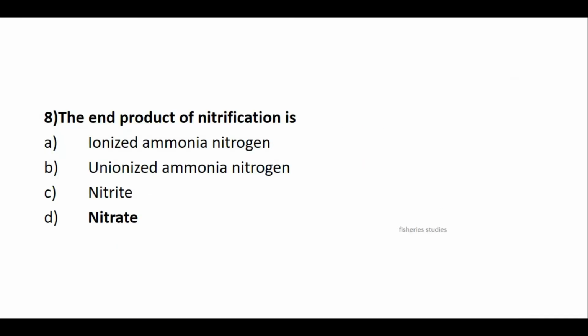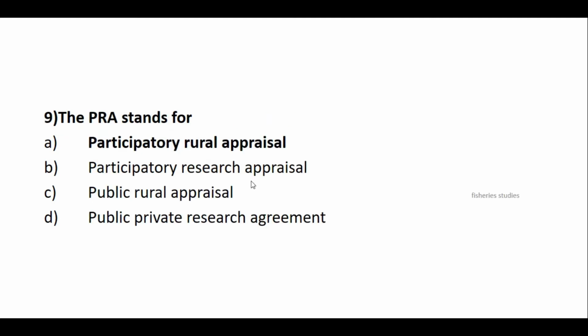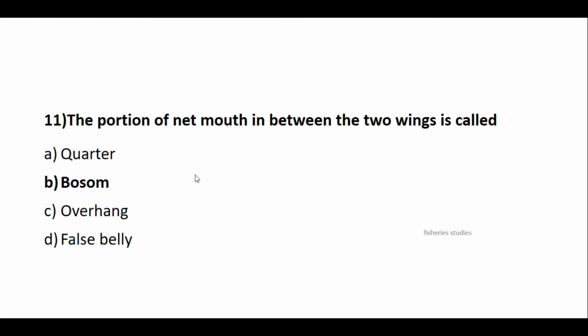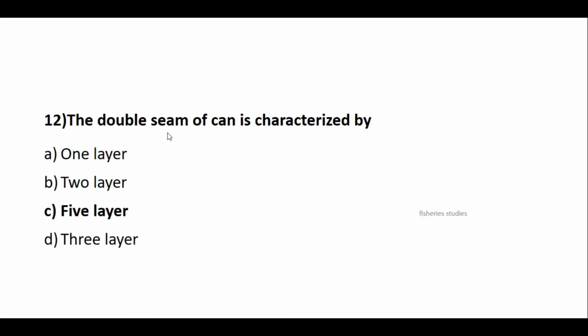The end product of nitrification is, answer is nitrate. The PRA stands for, answer is participatory rural appraisal. Catch curve is used to estimate, answer is total mortality. The portion of net mouth in between the two wings is called, answer is bosom. Double seam of a can is characterized by, answer is 5-layer.